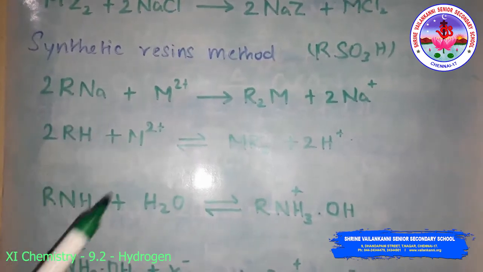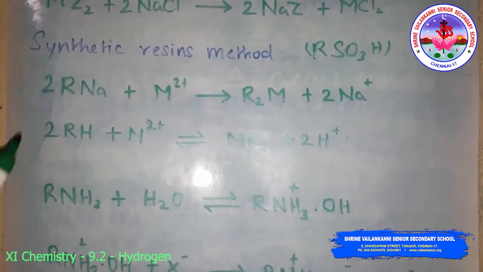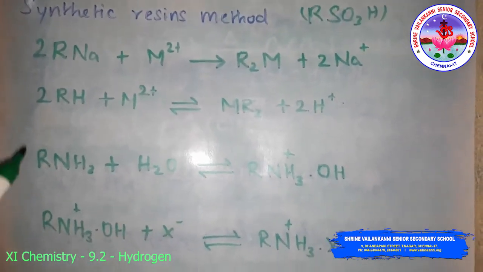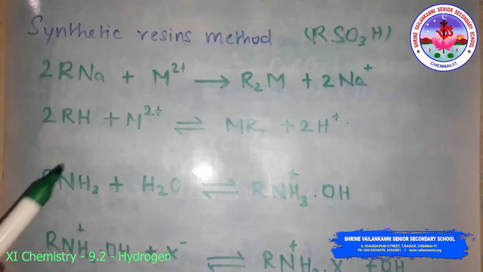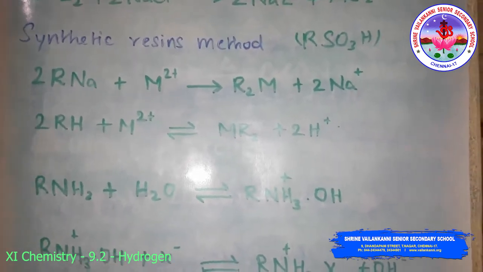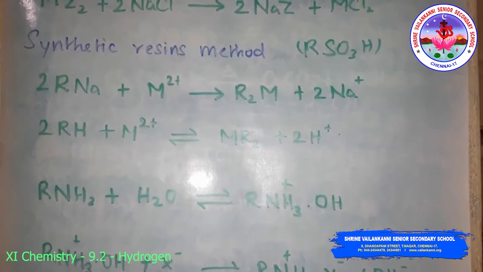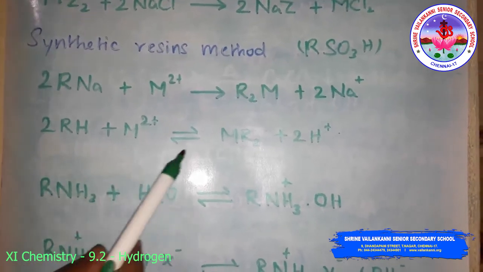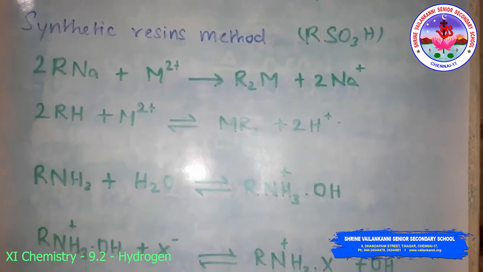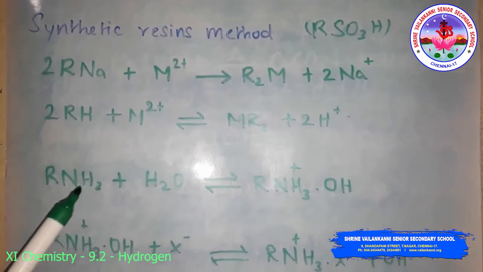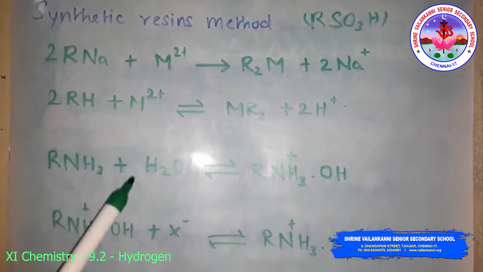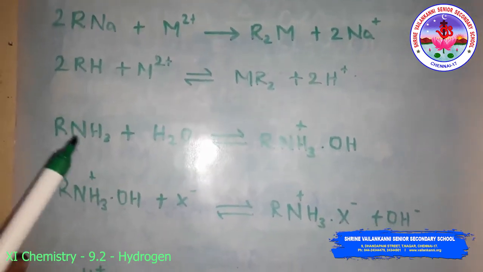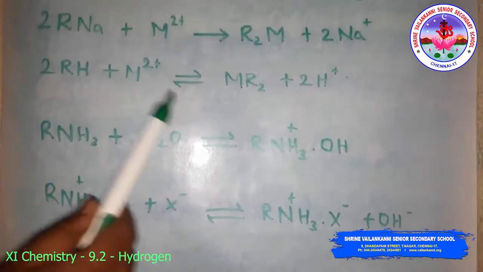The resin can be regenerated by adding aqueous sodium chloride solution. Pure demineralized, that is deionized, water free from all soluble mineral salts is obtained by passing water successively through a cation exchange and an anion exchange resin. So 2RH plus M2+ gives MR2 plus 2H+. In this exchange process, H+ is exchanged for sodium, calcium, and magnesium ions, that is any cation present in the water. So the process results in proton release and thus makes the water acidic.